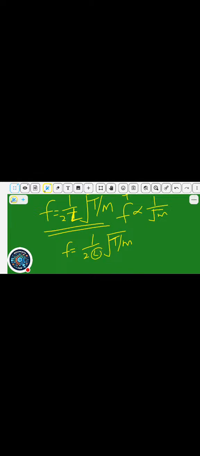So this is the length here. The frequency is inversely proportional to length too. So you can see, if the length is very long, the frequency will be low. If the length is low, frequency will be high.